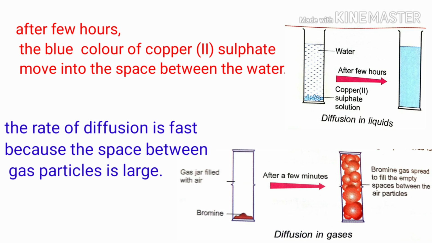For liquid, after a few hours, the blue color of copper sulfate moves in the space between the water. 意思它几个小时才可以完成这个 diffusion. The rate of diffusion is fast in gas because the space between gas particles is large. 所以它马上呢就可以把那个空间给填满了。所以 the rate of diffusion is fastest.